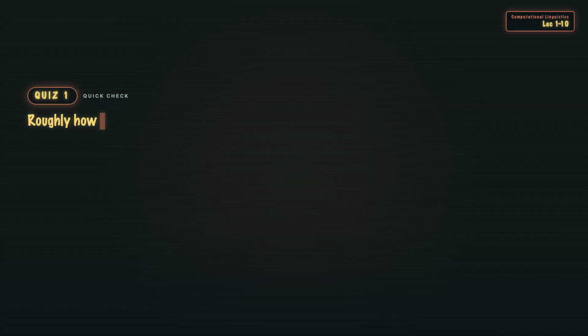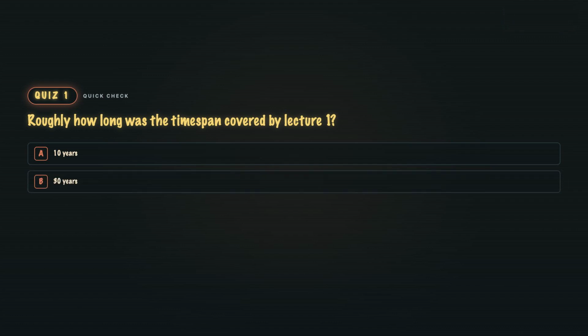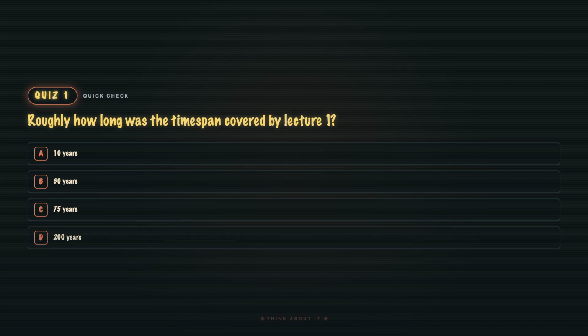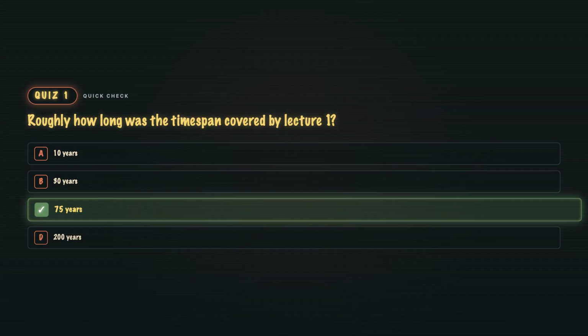Quiz 1. Roughly how long was the time span covered by lecture 1? A, 10 years, B, 30 years, C, 75 years, or D, 200 years? C. 75 years. Turing in 1950 to ChatGPT in 2022. 9 episodes, 3 movements.